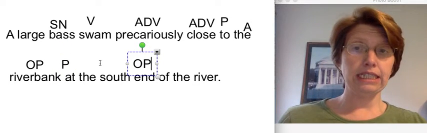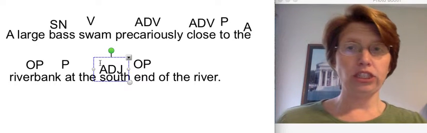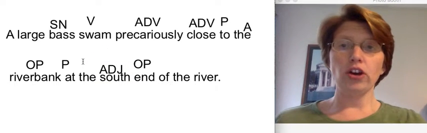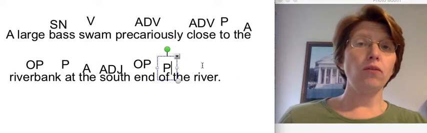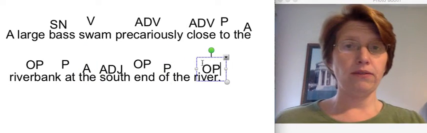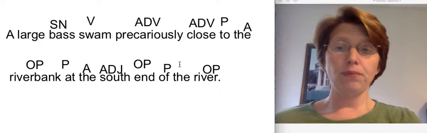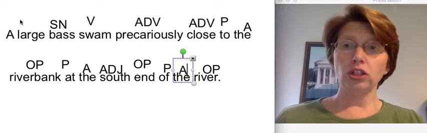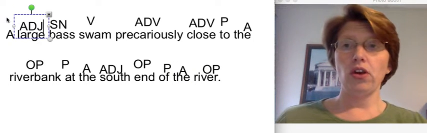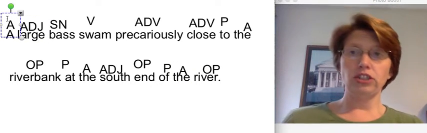Which end? South, adjective. The, article adjective. Of, preposition. Of what? River, object of the preposition. The, article adjective. Go back to here. What kind of bass? Large, adjective. The, article adjective.